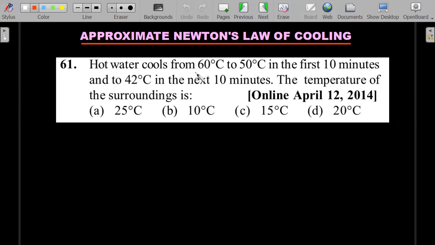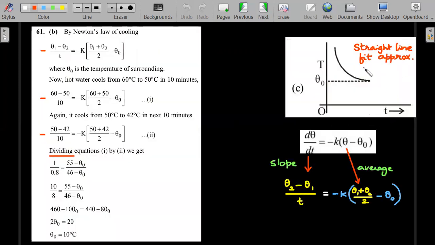It's a standard method, a standard problem, a lot of you know it, but you need to know how quickly you can apply it. Hot water cools from 60 to 50 in the first 10 minutes and to 42 degrees centigrade in the next 10 minutes. What is the temperature of the surroundings? So let's try to see what this approximate idea, also known as the straight line fit approximation, is.